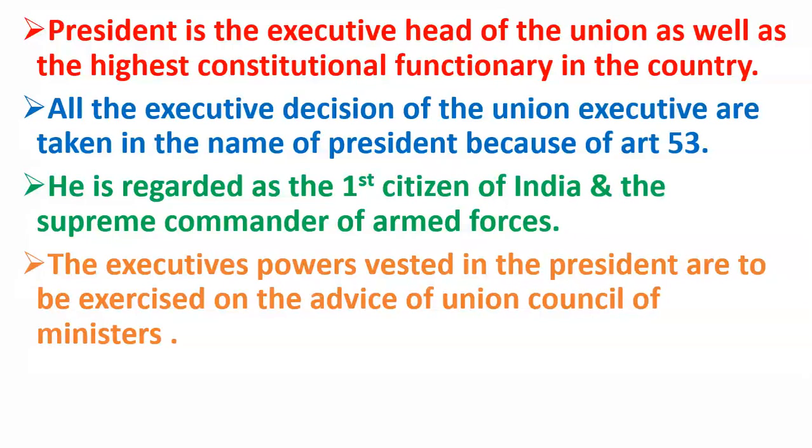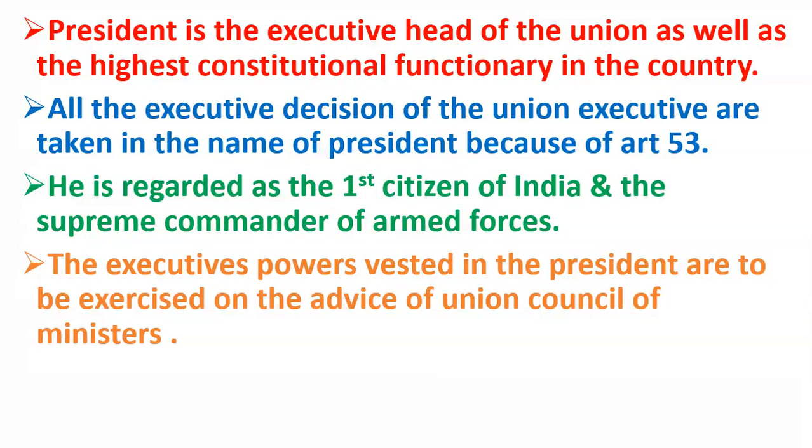If the President has to declare peace with any other country, then the President can declare it only on the advice of the Union Council of Ministers. If the President has to sign an international treaty, then the President can sign that treaty on the advice of the Union Council of Ministers. So it means that even though the President is in charge of all the executive powers of the Union, then also the President is bound by the advice of the Union Council of Ministers.